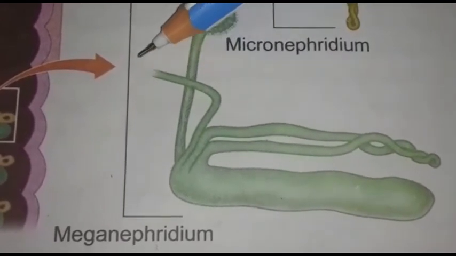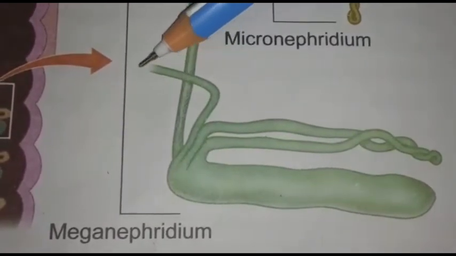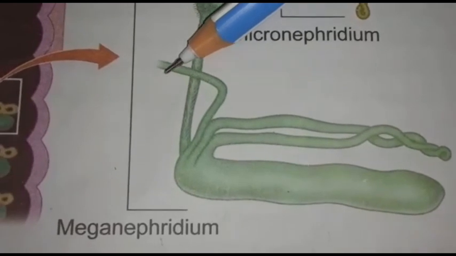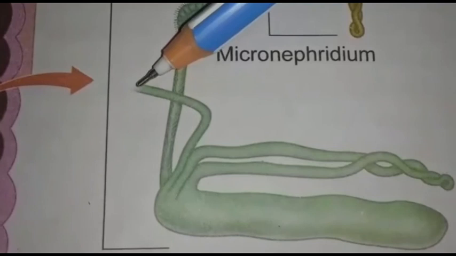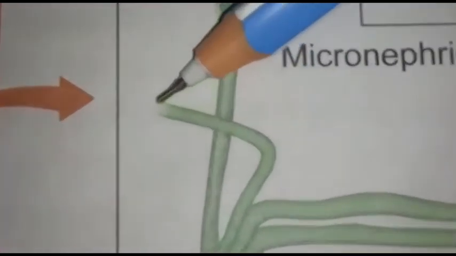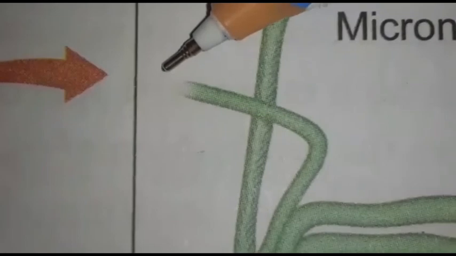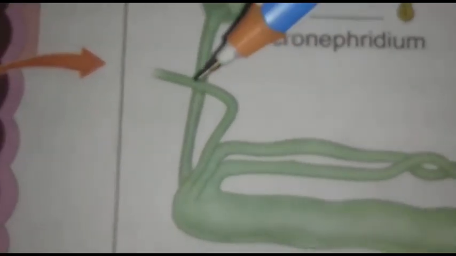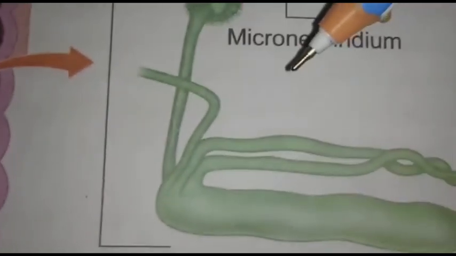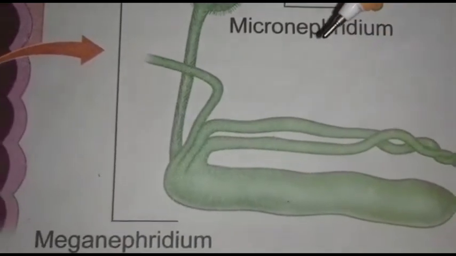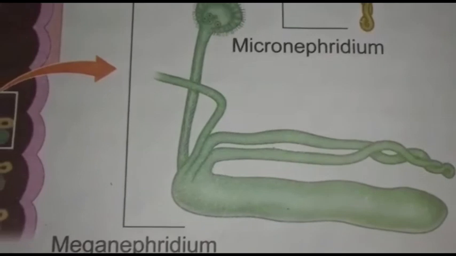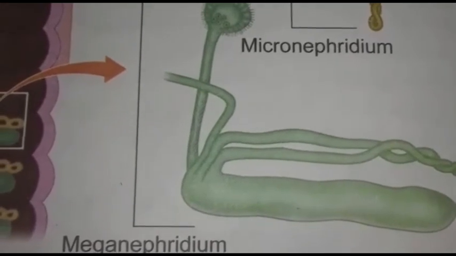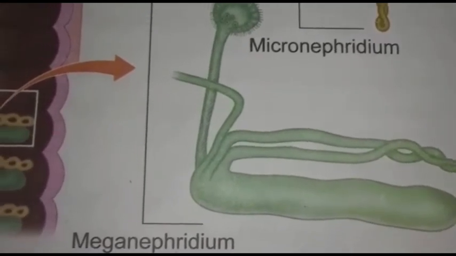This is the nephridiopore. It is the small opening. Nephridiopore means the opening of the nephridia, through which the waste materials are excreted outside. So this is about the nephridia. There are three types of nephridia: pharyngeal nephridia, micronephridia, and meganephridia.